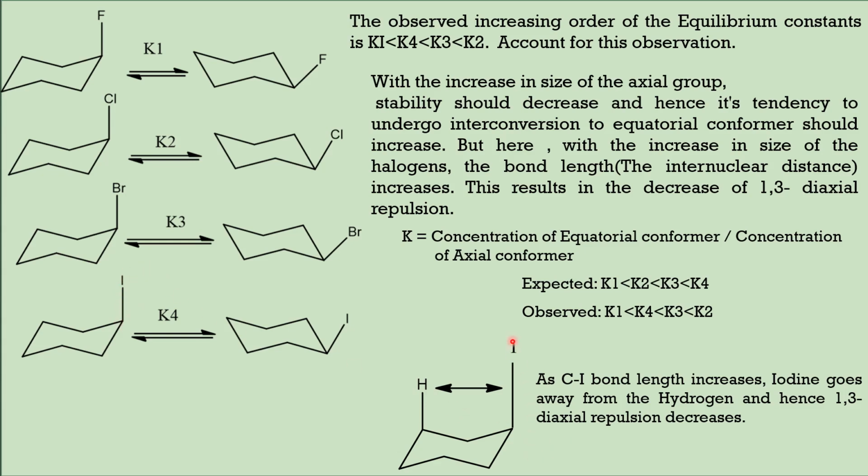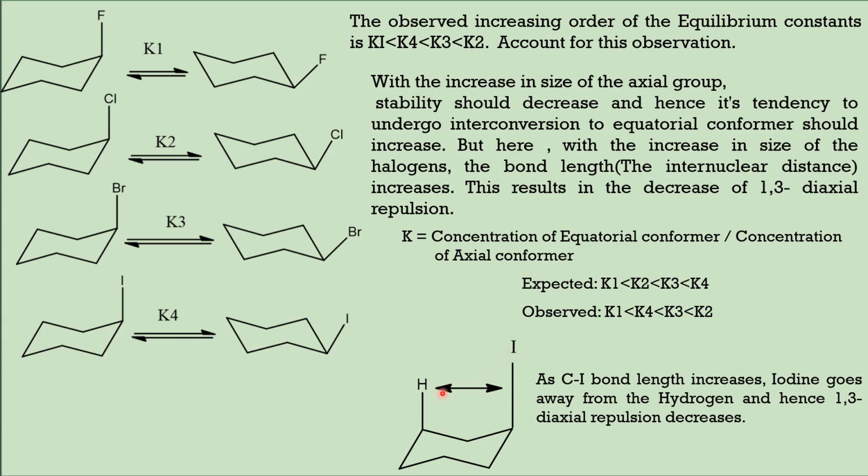As the bond length increases, the halogen atom goes away from the hydrogen. Suppose there is fluorine here, the bond length will be shorter and the hydrogen and fluorine will be closer. Whereas in the case of bromine or iodine, the bond length is more and the halogen atom goes a little away from carbon and a little away from this axial hydrogen also.